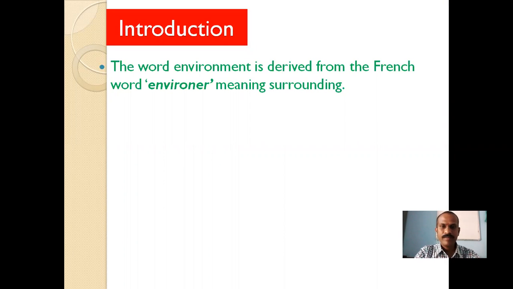The word environment is derived from the French word environner, meaning surrounding. Okay, the meaning of that word environner is surrounding. So it means everything that is surrounding us is called the environment.